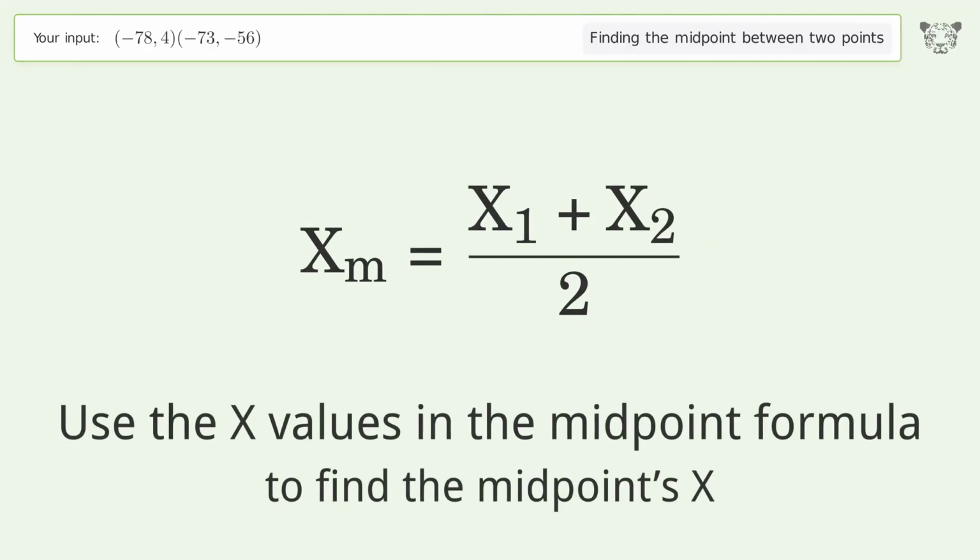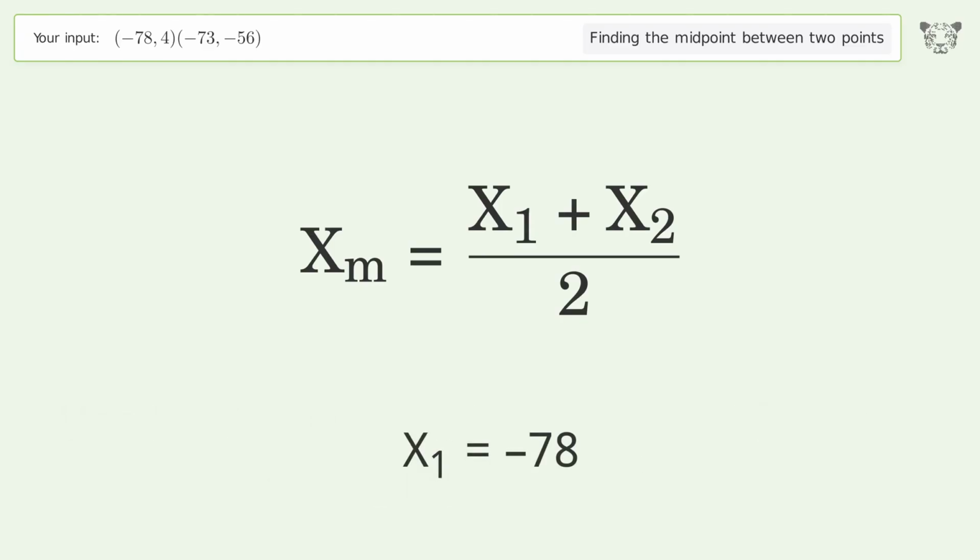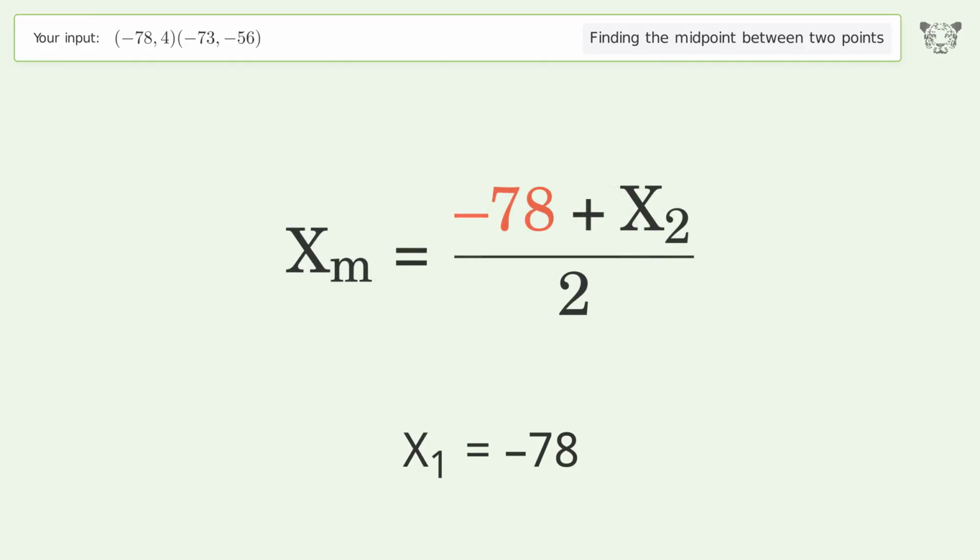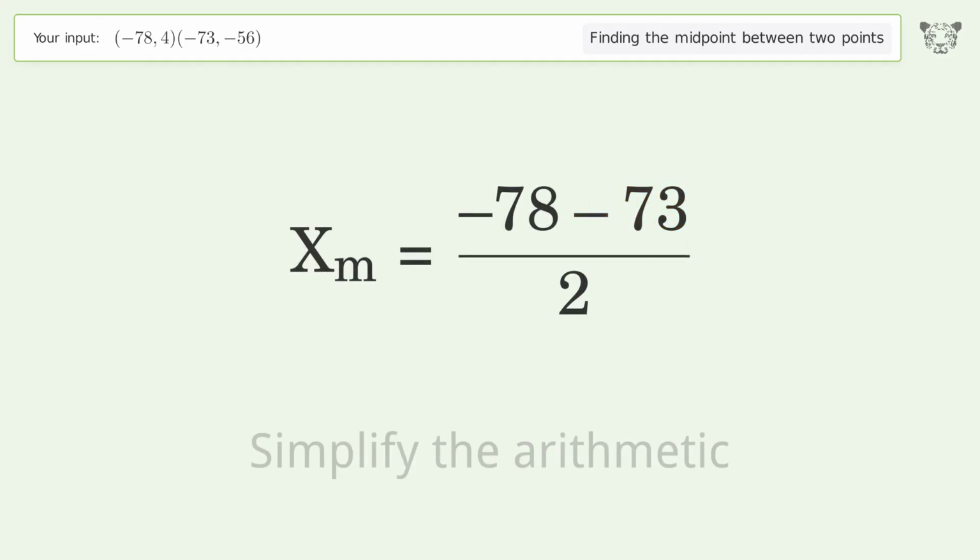Use the x values in the midpoint formula to find the midpoint's x. x1 equals negative 78. x2 equals negative 73. Simplify the arithmetic.